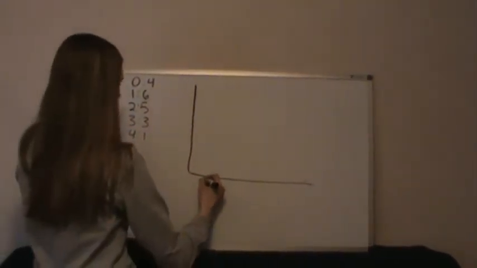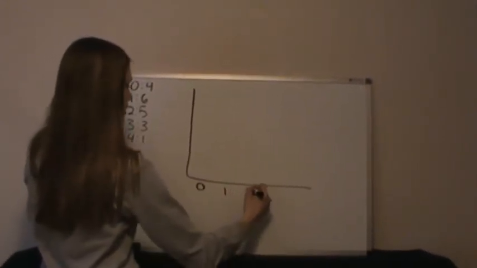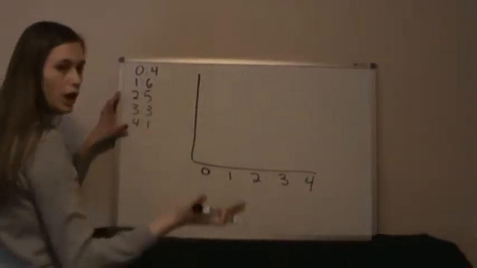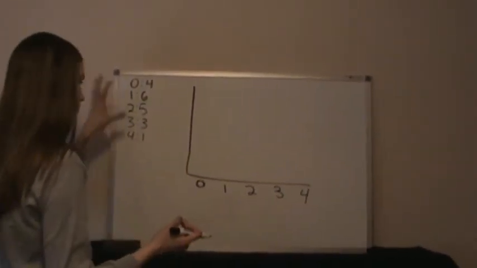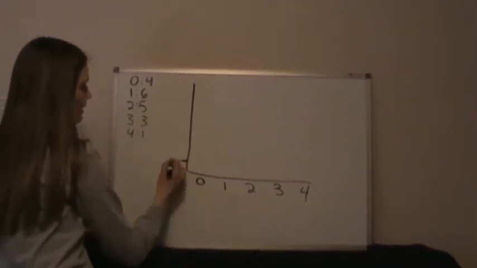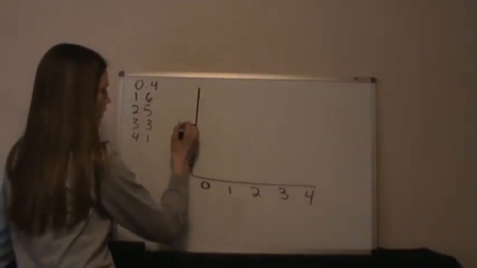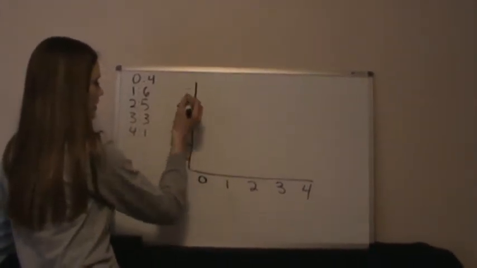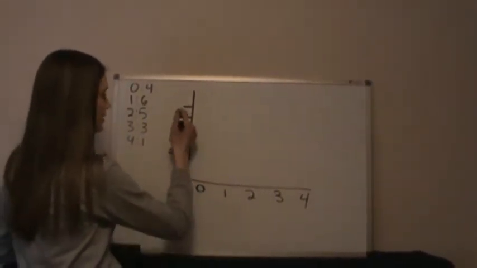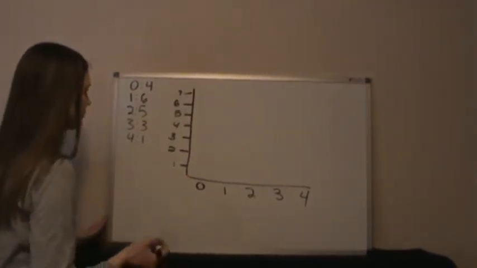So let's say my data collection was how many students had 0 pets, how many students have 1, how many students have 2, how many students have 3, and finally how many students have 4 dogs. And the highest number I have is 6, so I'm just going to go by ones. It's not too terribly hard. Sometimes when your numbers are really spread apart, you might have to count up by 5s or by 10s. 6, 7.